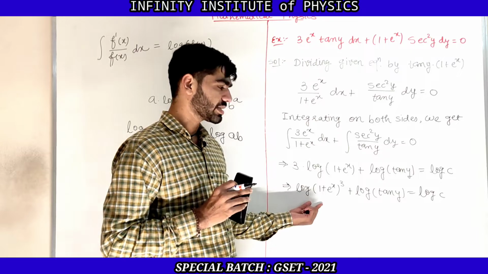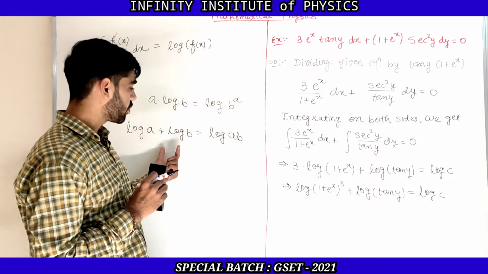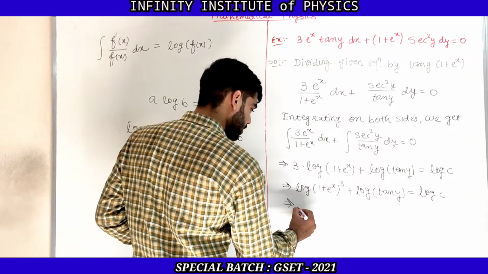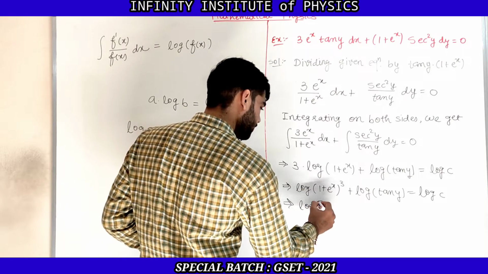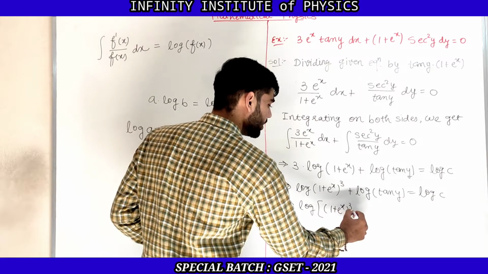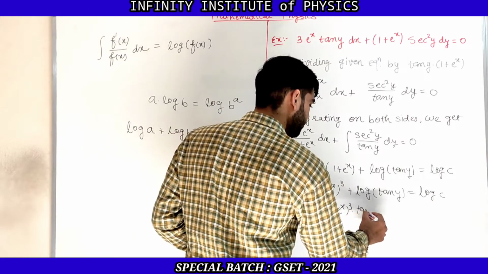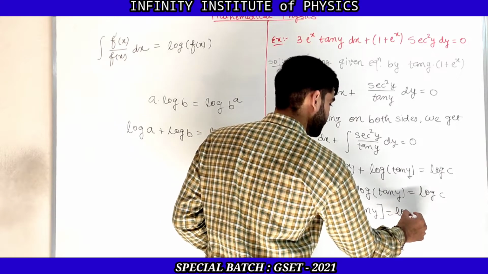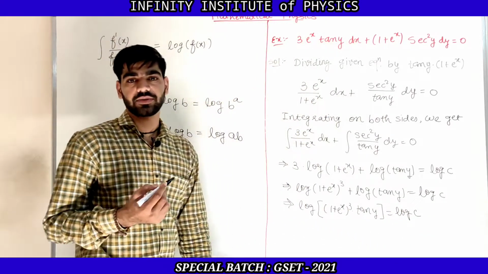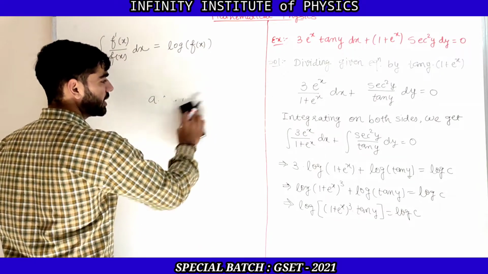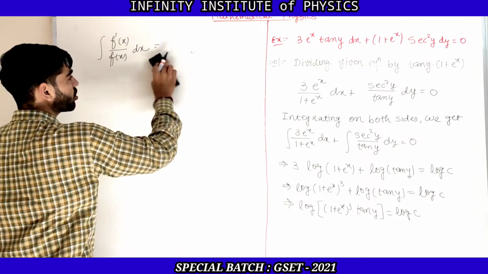This is in the form log a plus log b, so this can be written as log of 1 plus e raised to x whole cube into tan y, which is equal to log c. And now let us take anti-log on both these sides.